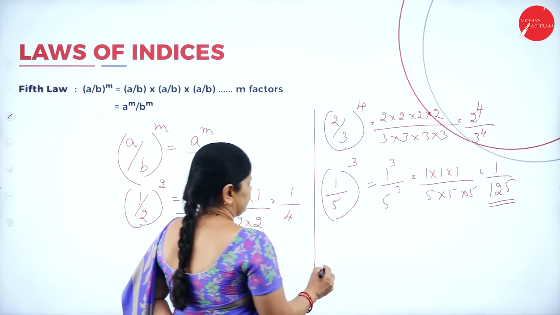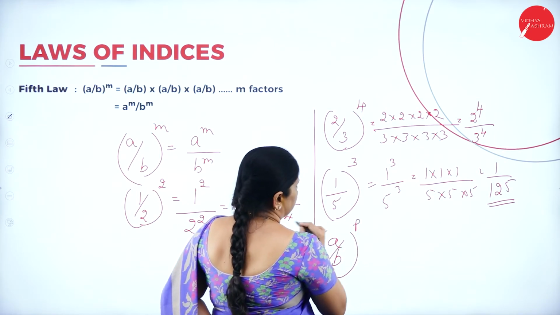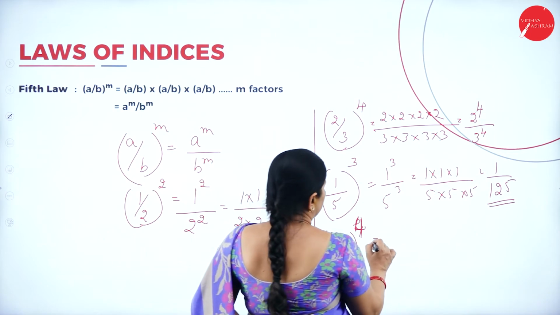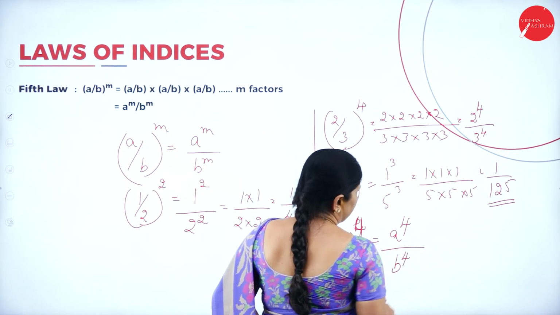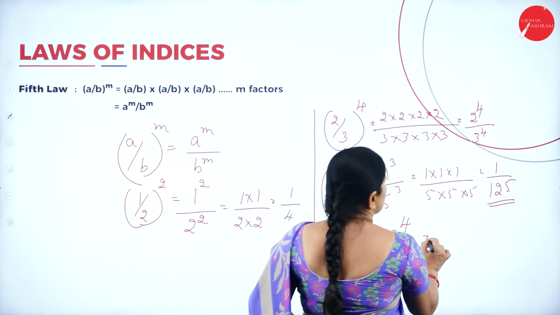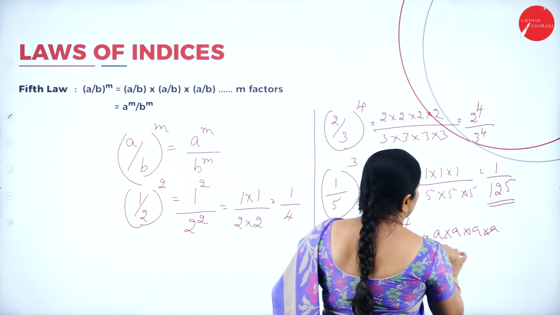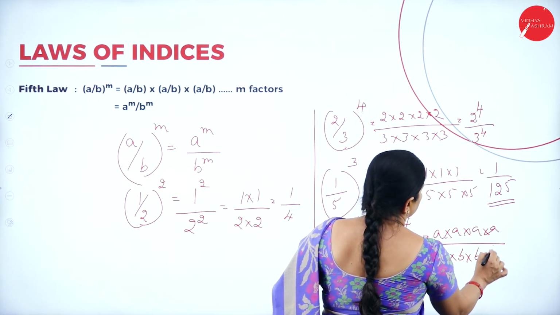Next, I'll give you one more example here. Suppose I write (a by b) to the power of 4. This will be a to the power 4 by b to the power 4. So, this will be a into a into a into a, b into b into b into b.